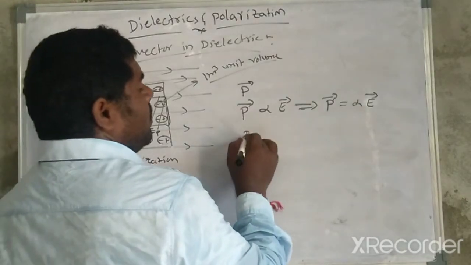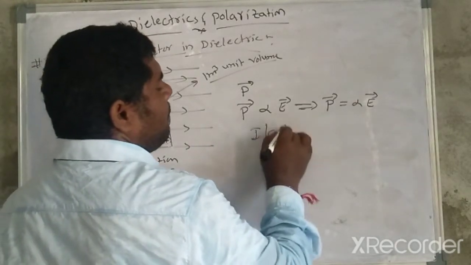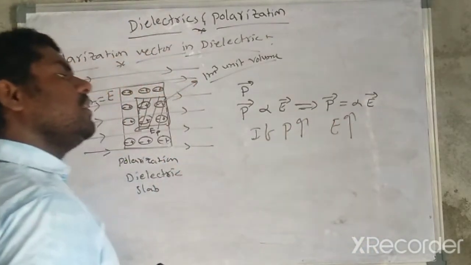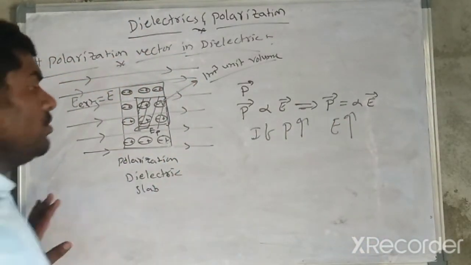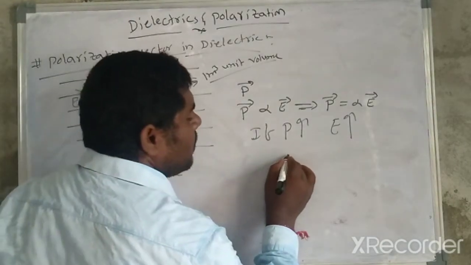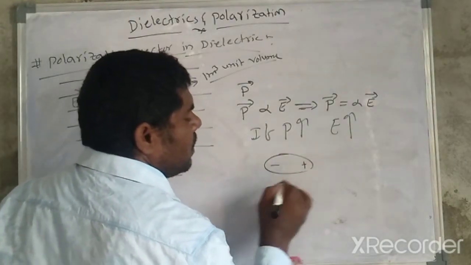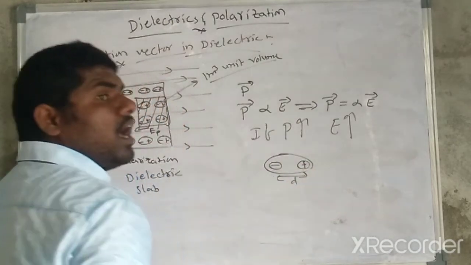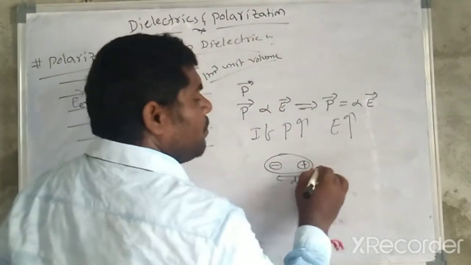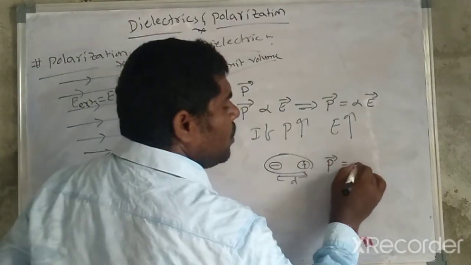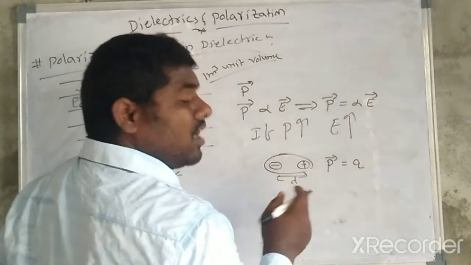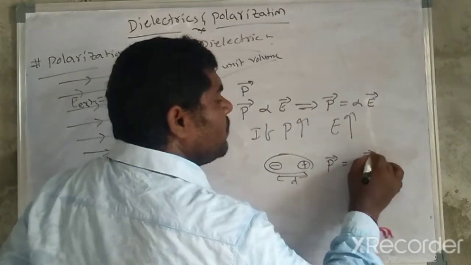If P increases, the electric field also increases. If the electric field increases, P also increases. How? Let us consider one dipole, with a small initial separation d. We already know the dipole moment P bar is equal to the magnitude of either charge into the distance between them.